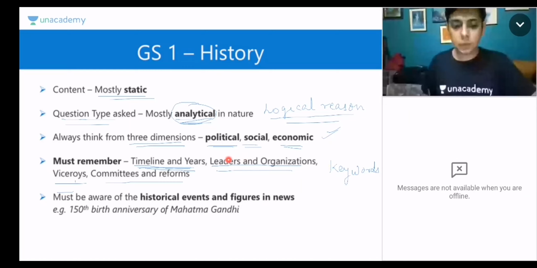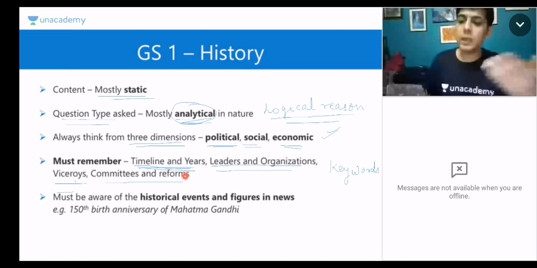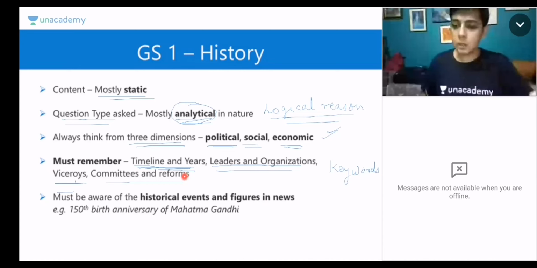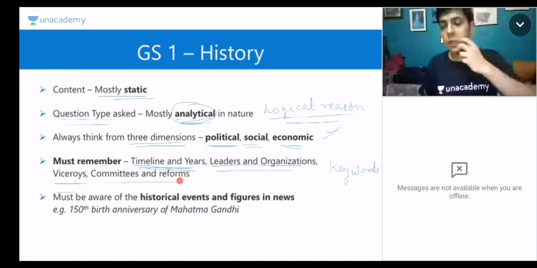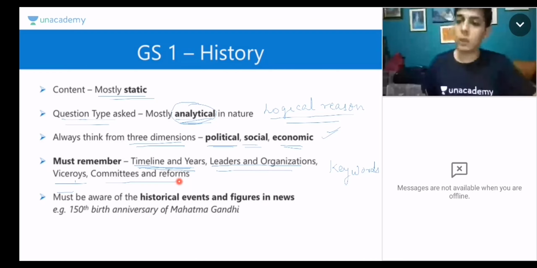Suppose these four or five things are not there in your answer, then will anyone feel that yes, this is a GS1 history answer? Will anyone feel that this candidate is giving the mains exam? It will look as if you are a very layman person who had superficial knowledge, who had a knowledge equivalent to any ordinary citizen. So it should look like you are a student of GS. And so these have to be included in your answers. Whenever you make notes, try to include these. Whenever you write answers, try to include these. I'll give you an example.